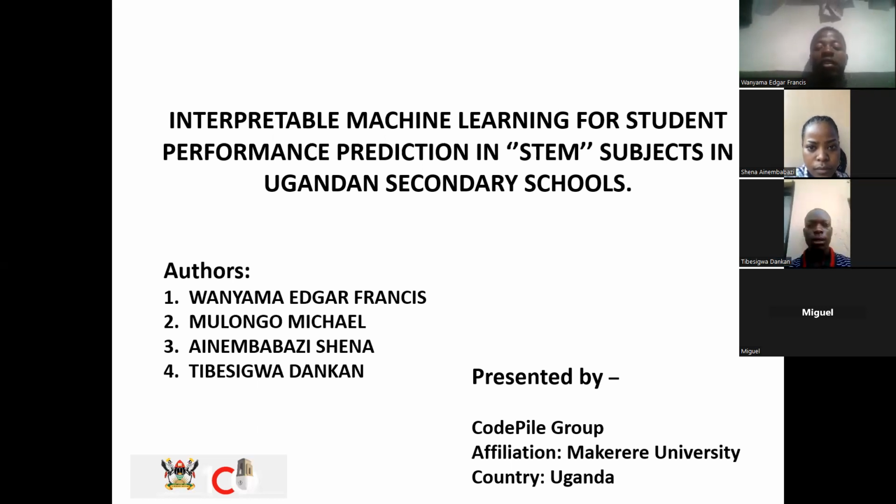The topic we're going to present is interpretable machine learning for students' performance in STEM subjects in Ugandan secondary schools. By the term STEM, I mean science, technology, engineering, and mathematics. The keywords for this research topic are interpretable machine learning, students' performance prediction, and STEM subjects.